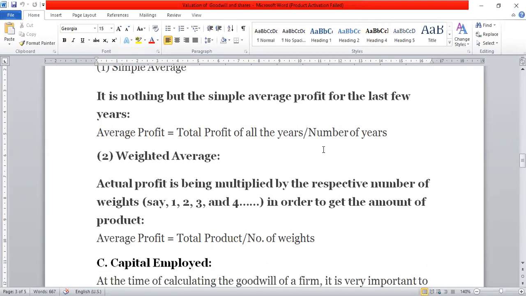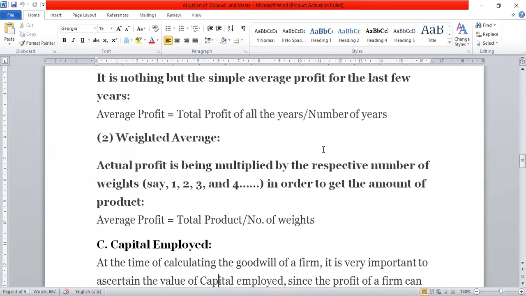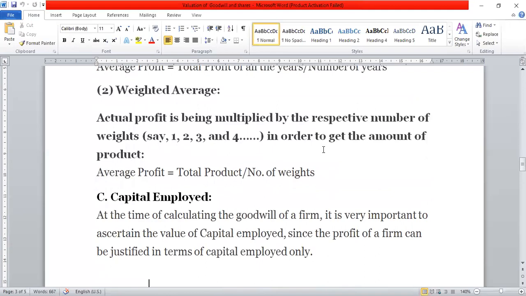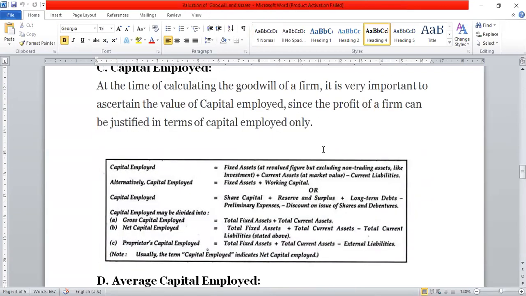The third important concept while making the valuation of goodwill is capital employed. How to calculate capital employed? There are different methods for calculation of capital employed. Fixed asset at revalued figures, excluding non-trading assets like investment.